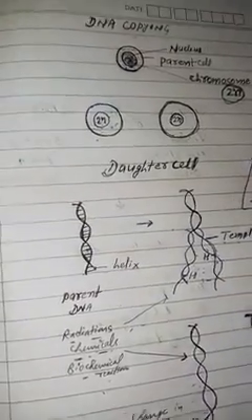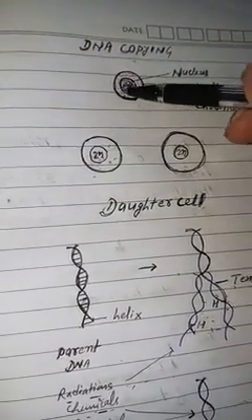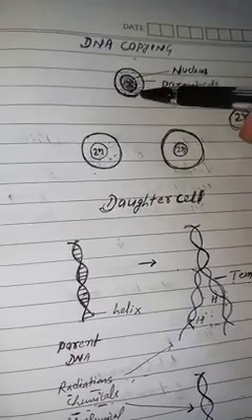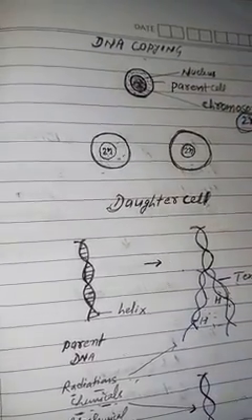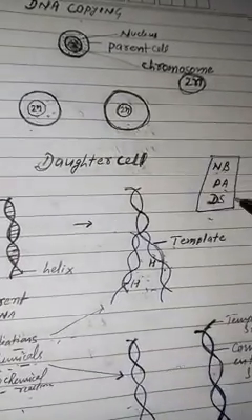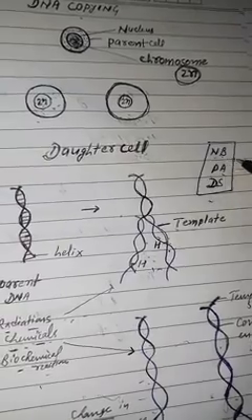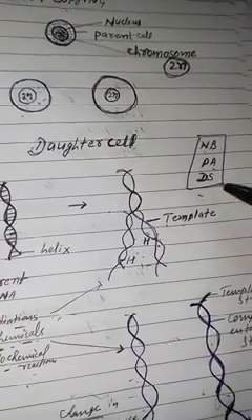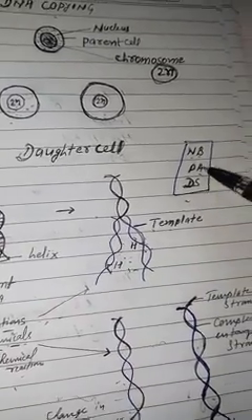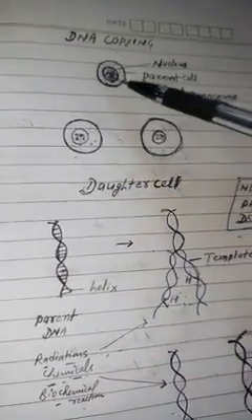You have to know that the cytoplasm present in the parent cell has all the raw materials required for the synthesis of the new DNA: the nitrogenous bases, the phosphoric acid, and the deoxyribose sugar. These components are all present in the cytoplasm of the parent cell.